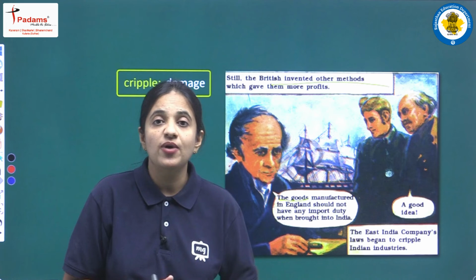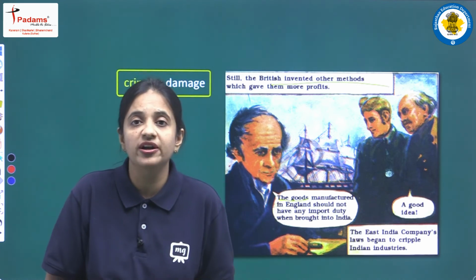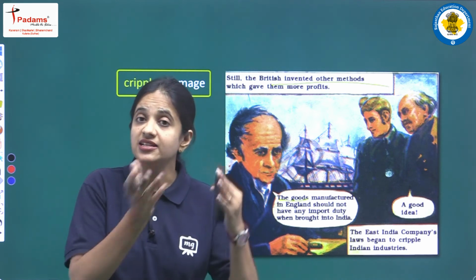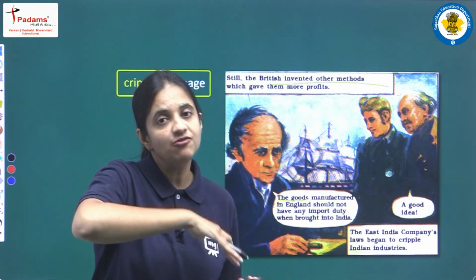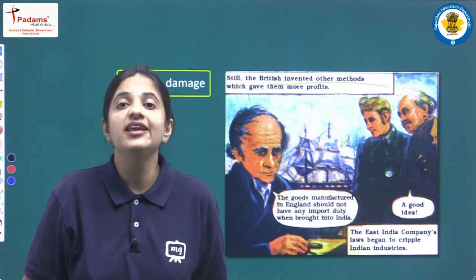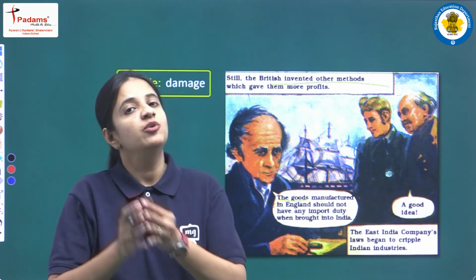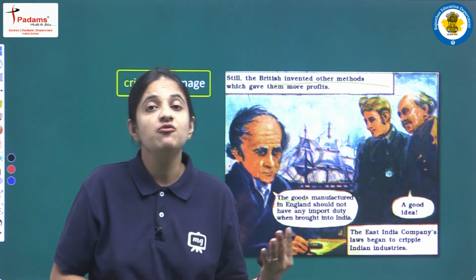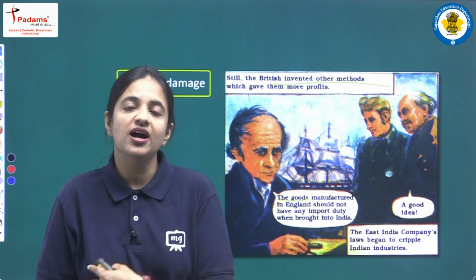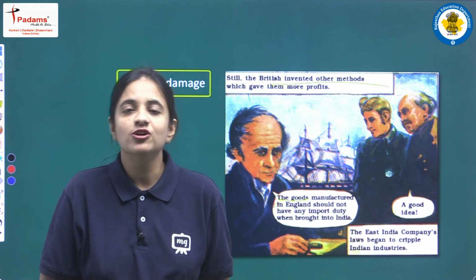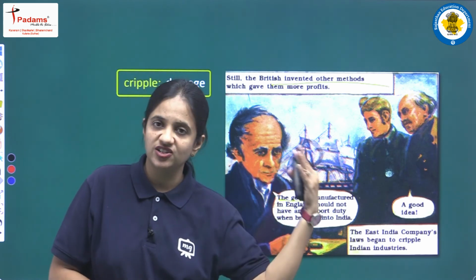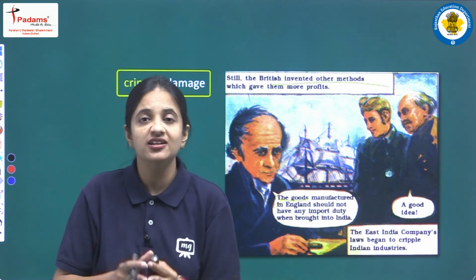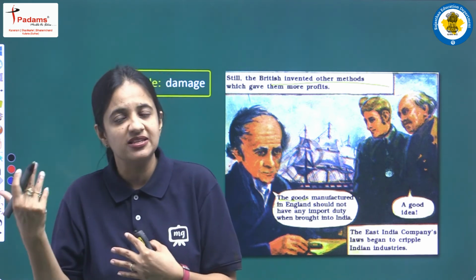So this is a very horrible idea, because now they are planning that all the goods, all the stuff that is manufactured in England, will be brought to India without any import duty. If no import duty is there on that stuff, it will be very cheap. अब इंडिया में क्या होगा, in the Indian market the entire market was full of that stuff manufactured in England, which is very cheap, and the stuff manufactured in India, obviously, will be more expensive comparatively.